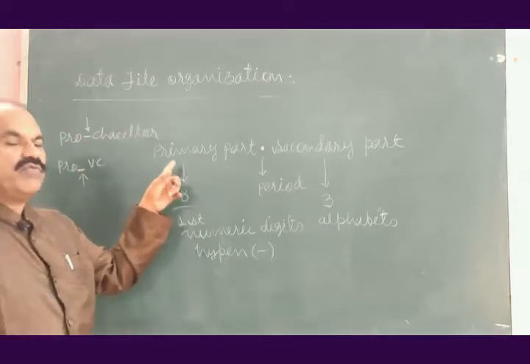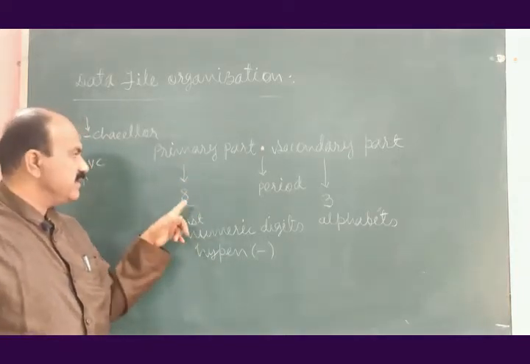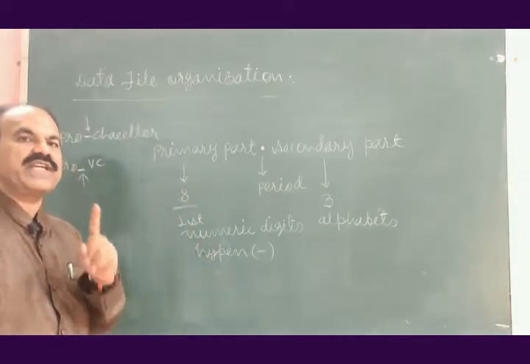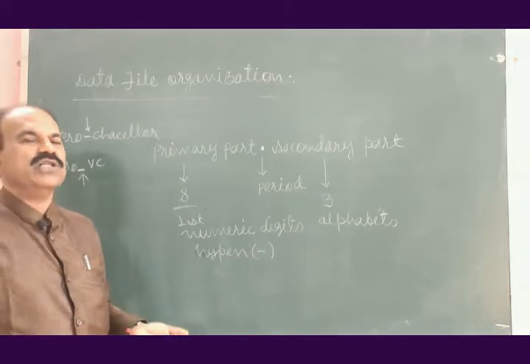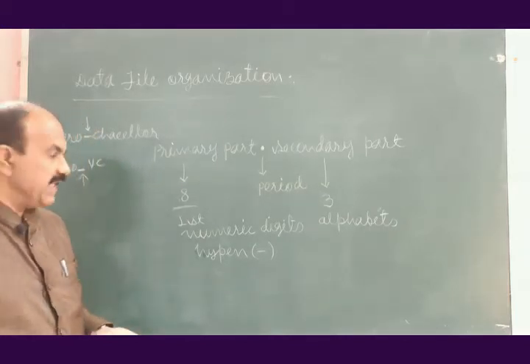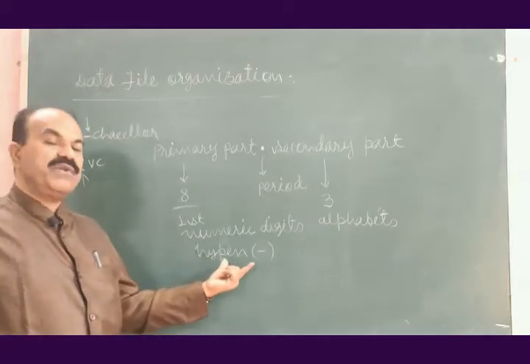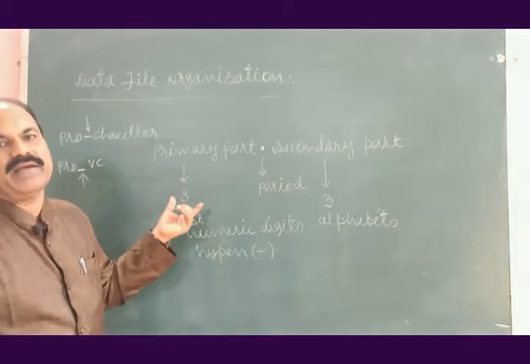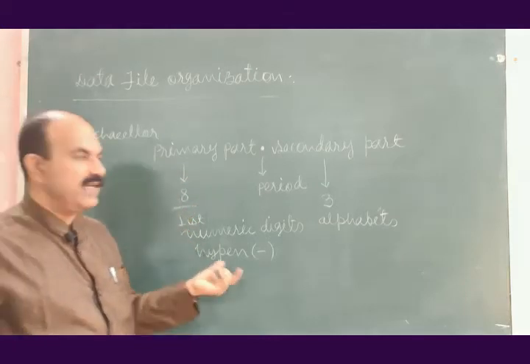So for primary part, the length will be at the most 8 characters long. First character should be alphabet. Others may be numeric digits from 0 to 9. And moreover, you can also use hyphen if needed in the primary part of the data file.